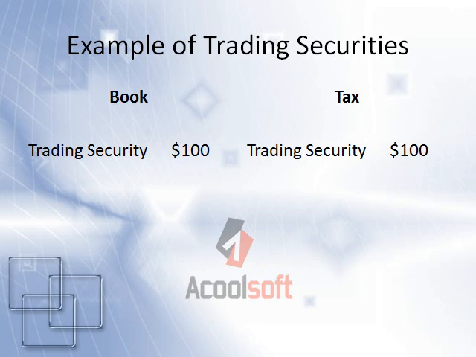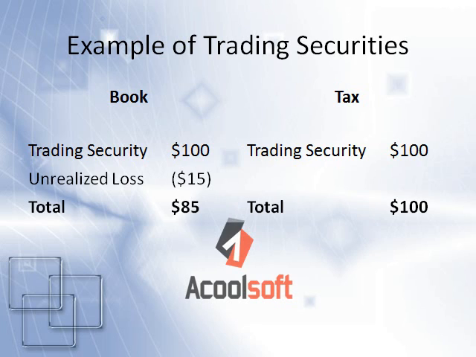If we change our example so that we have an unrealized loss instead of an unrealized gain, we would have the opposite situation with our book total being $15 less than our tax total, leaving us again with a $15 difference. For tax purposes, we must realize the full value of the trading security since the loss has not yet been realized. This leaves us with an unfavorable situation of having to pay extra tax this year.